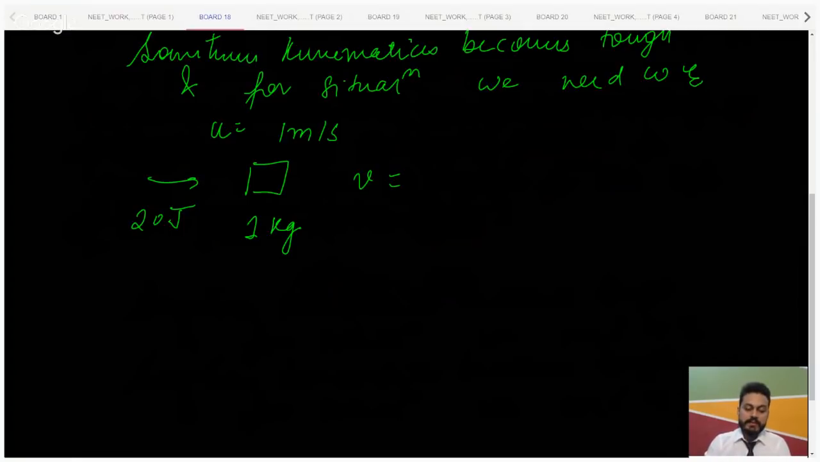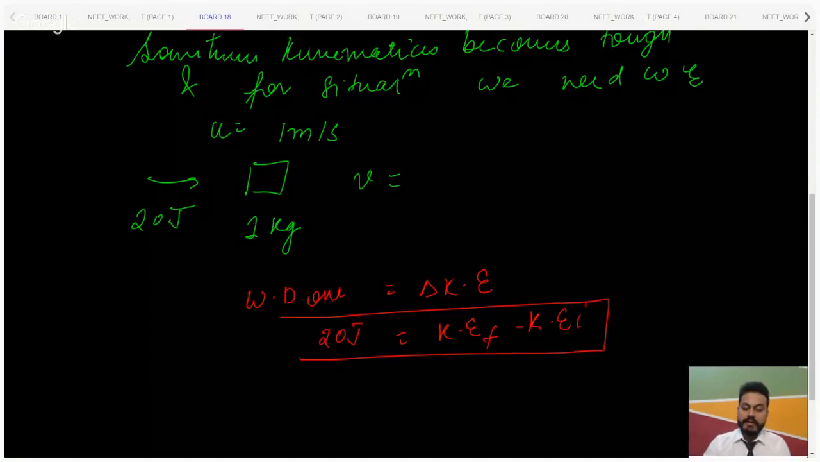So what does it say? Work done is equal to change in kinetic energy. Change in kinetic energy means kinetic energy final minus kinetic energy initial. And work done is 20 joules. Are you guys getting what I'm trying to say?